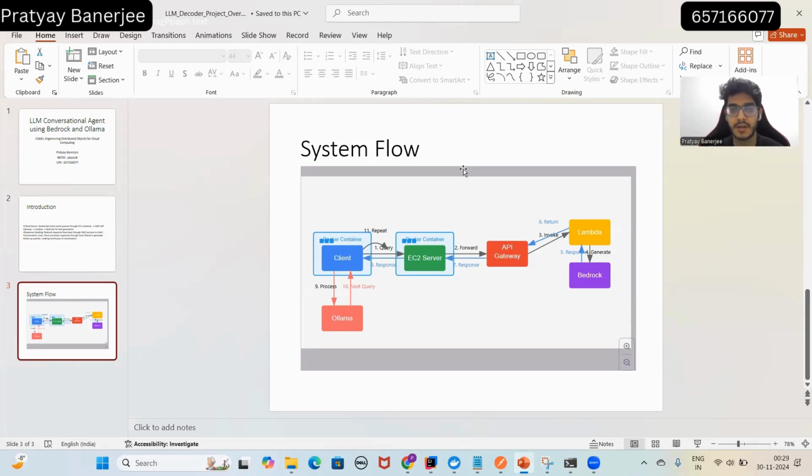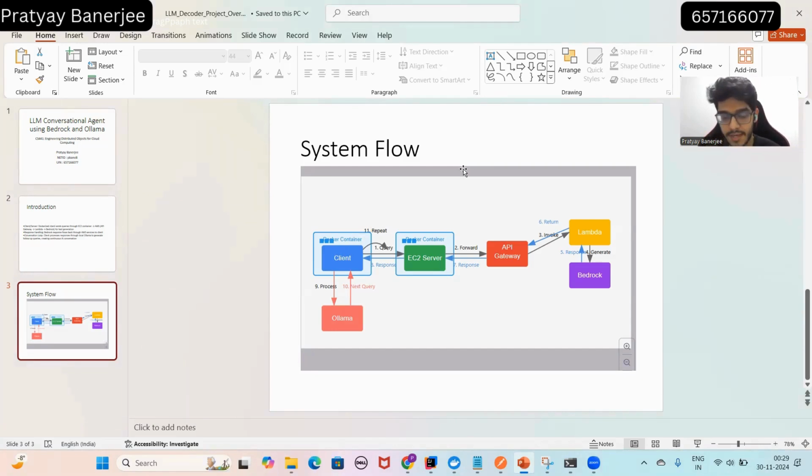That's how a continuous conversational flow is happening between AWS Bedrock, where I've used the model Amazon Titan, and Ollama, where I've used Llama 3.2, the 1 billion parameter model. So that's how a conversation is continuously happening between Titan hosted in Bedrock and Ollama.